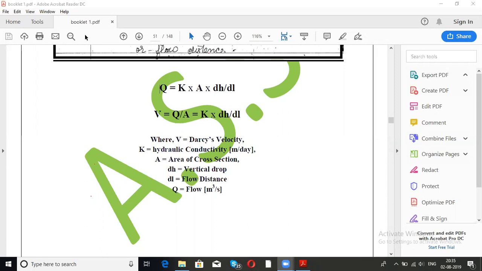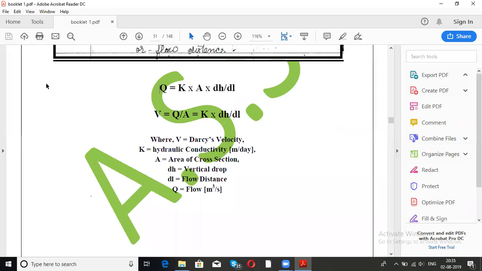Difference तो है ही. What if there is difference in the water levels? In water level you will find difference. That is why we will get DH. DH is the difference in the water levels, right? In the water table level. So this will help you find out the DH. You will easily be able to calculate. I will make you solve the questions, don't worry. But first let's learn the derivations.